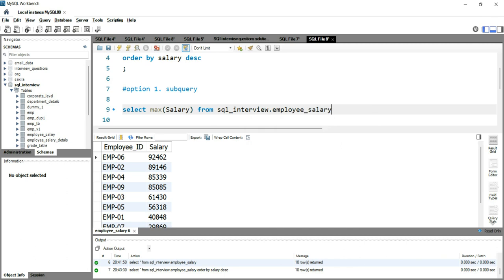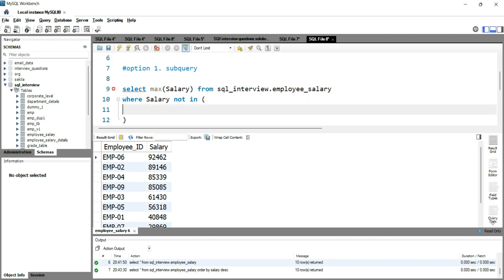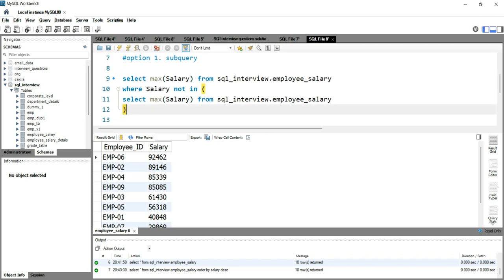And then I'll put a where condition, where salary not in, and within this subquery I'll write select max salary from SQL interview dot employee salary. And now let's run this query.